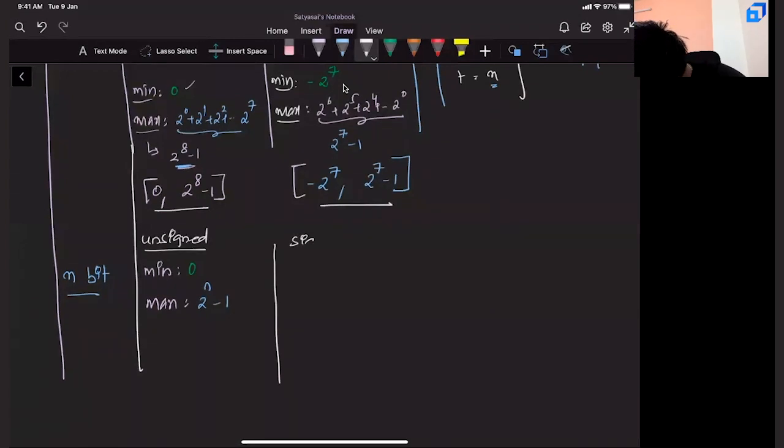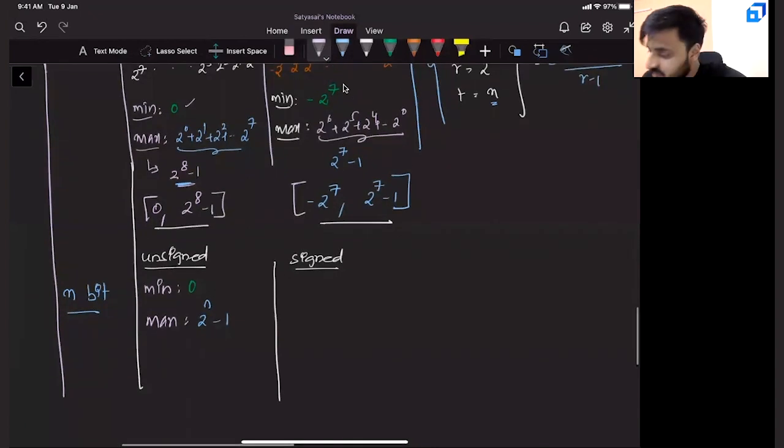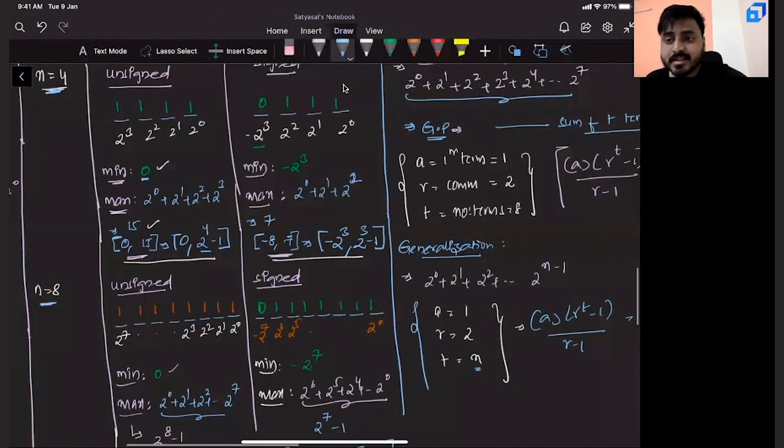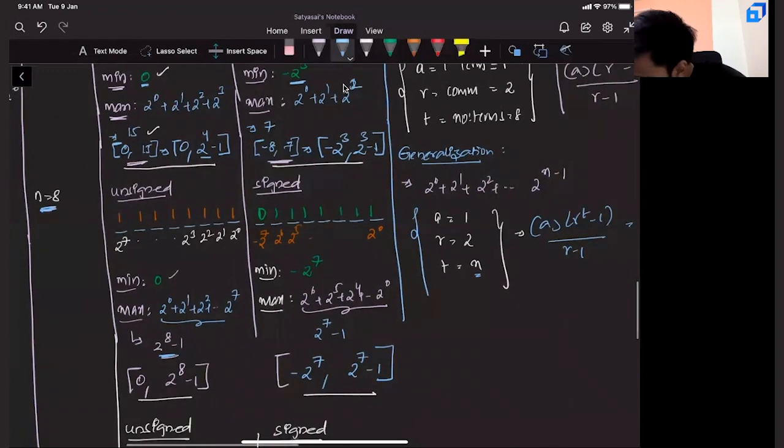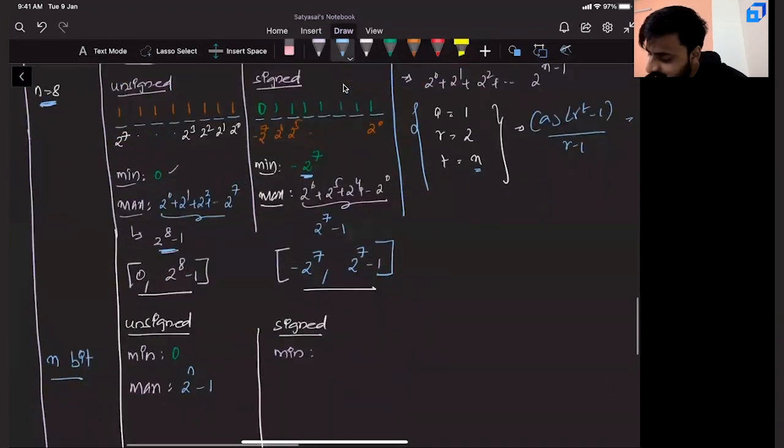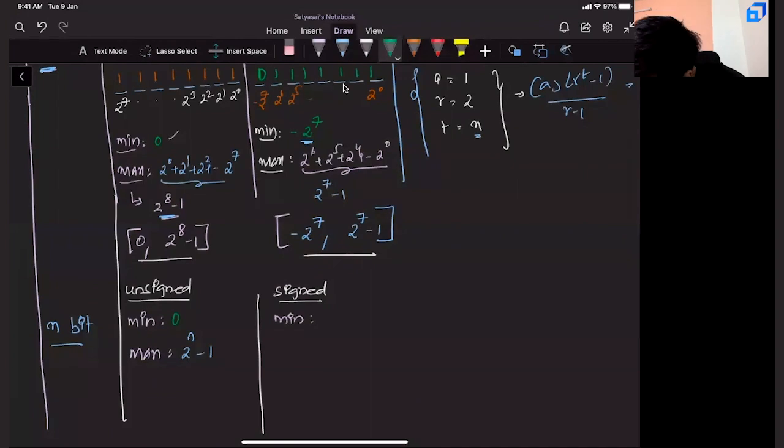Now the question arises, what if it is signed? What is the minimum? If it is 4-bit signed, it is minus 2 power 3. If it is 8, the minimum is minus 2 power 7. If it is n, it is minus 2 power n minus 1.